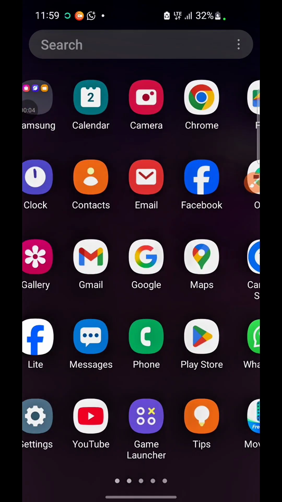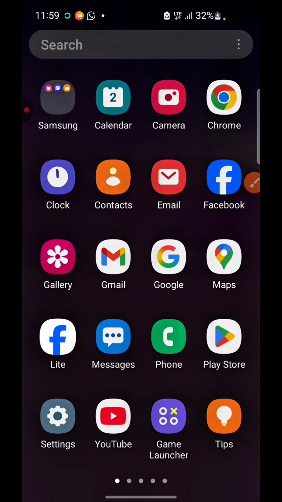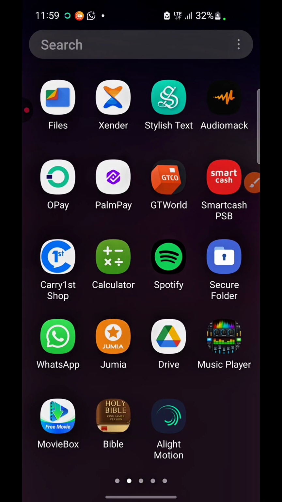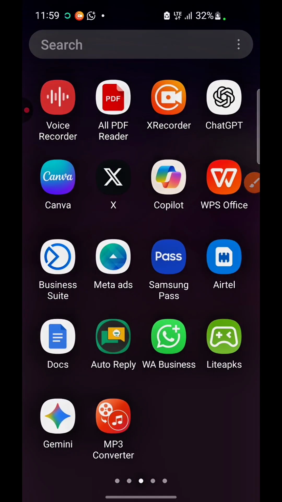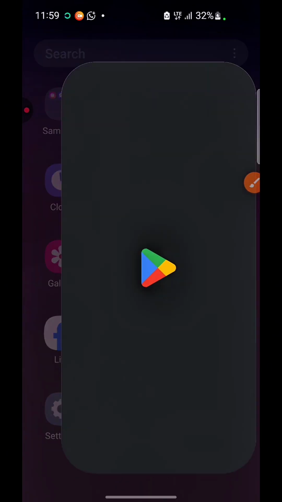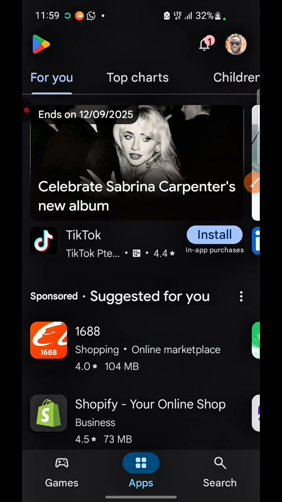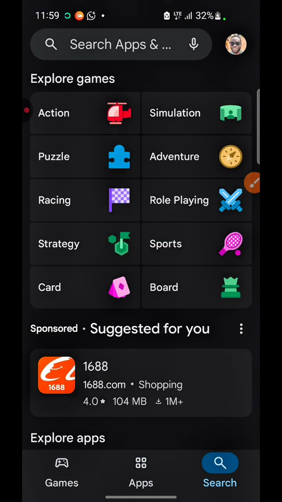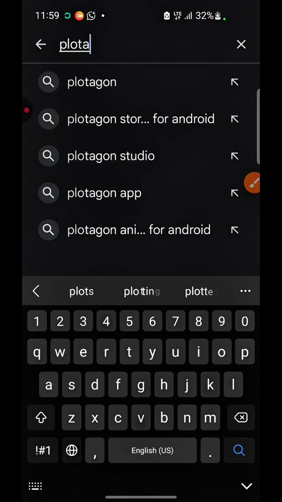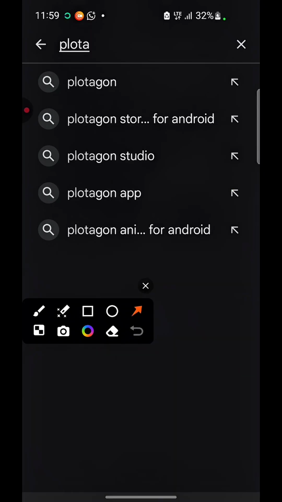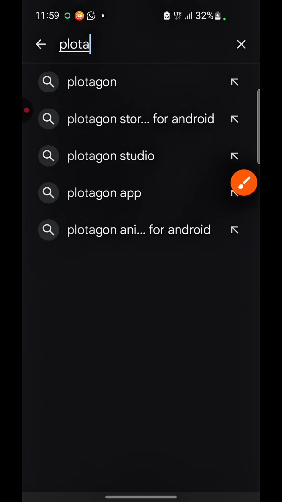You're welcome. So we are going to be creating a 3D animation, right? And I believe I already listed the application that we are going to be using to create this. So if you've not downloaded yours, just go to Play Store. Come over to Play Store, right? And what you're going to be searching for, just come to your search bar and search for Plotagon, right? So this is what you're going to be searching for, Plotagon.